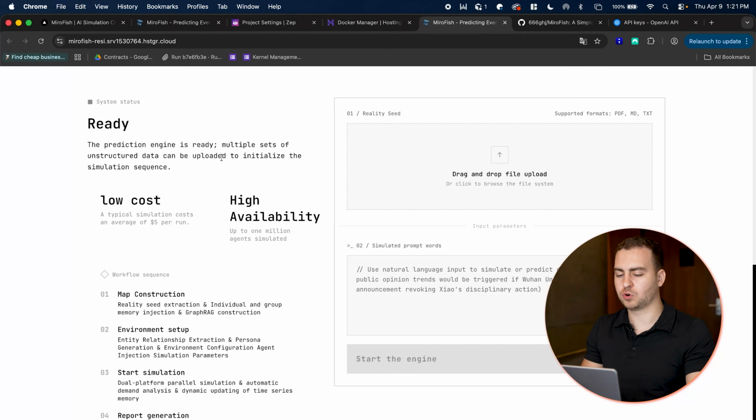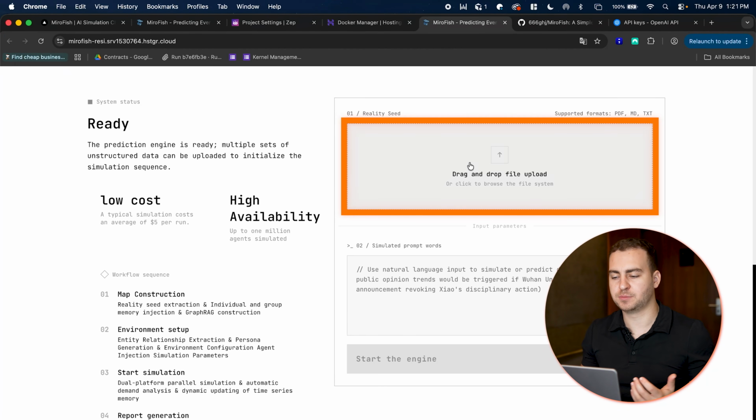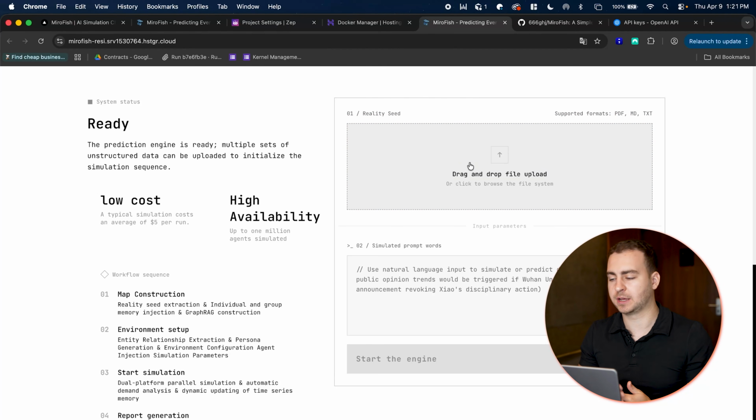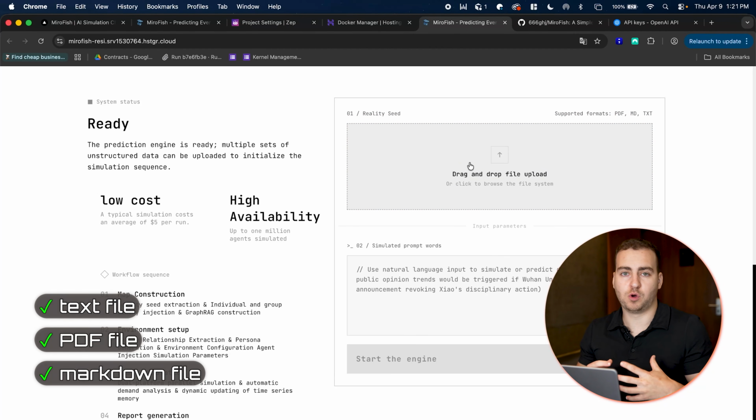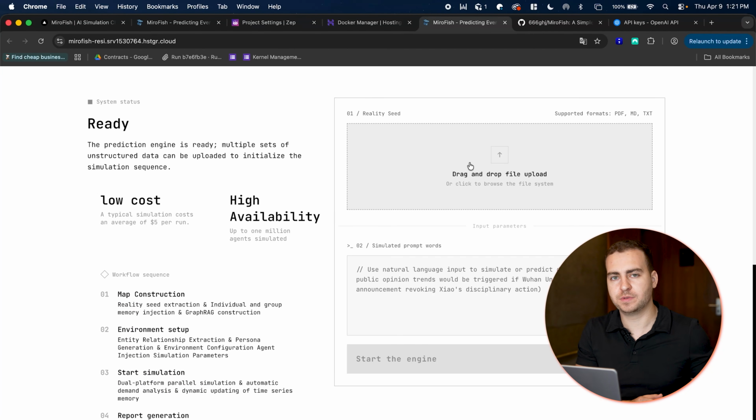Now, the way that this works is that you just need to upload some kind of source data. It can be multiple files, but what you're going to want to do is upload a markdown file or a PDF or a text file, any data that you want this to reason on. If you were going to build this out yourself, you could connect it to real world data and have it pulling in more stuff. That is, again, a lot more complicated and not supported natively. What this does is just map the source data that you give it. So the data is super, super important to begin with, and make sure that you spend some time gathering that.